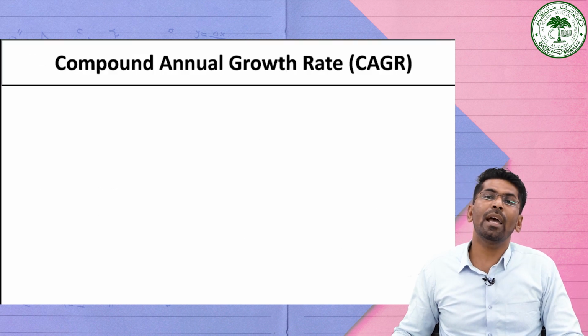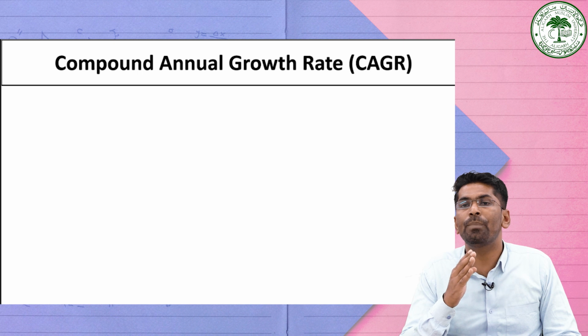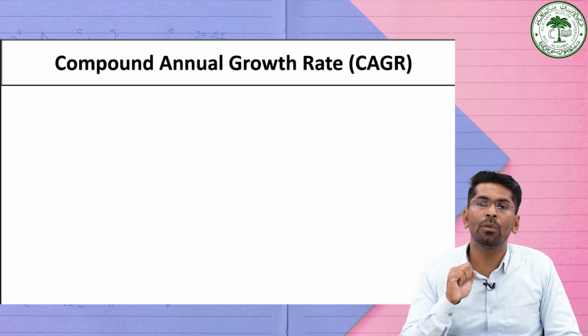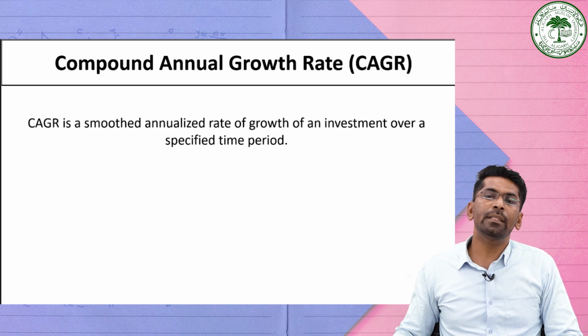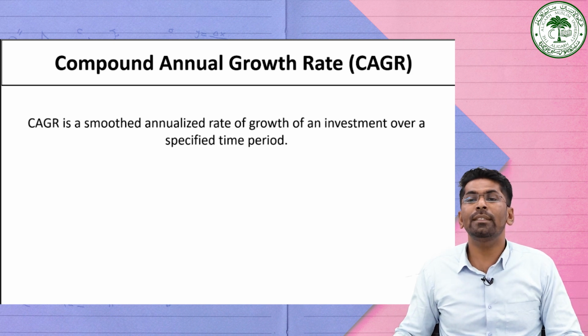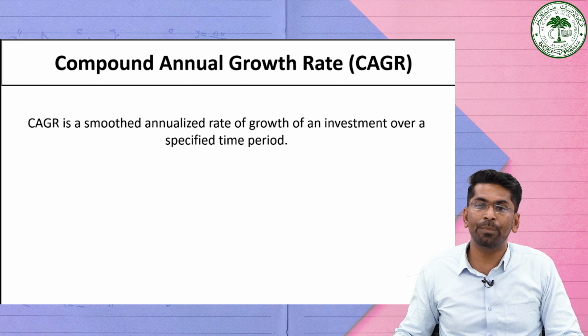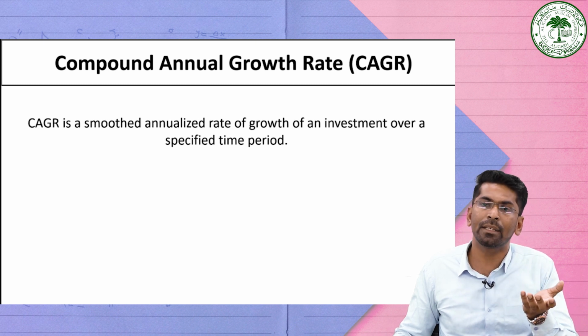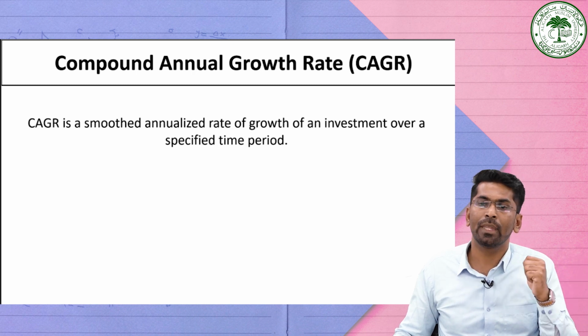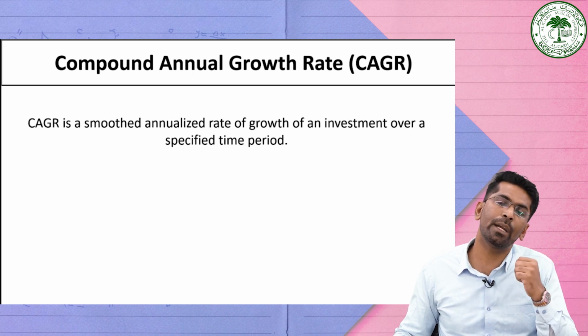Now we are considering another concept related to present value and future value, that is the compound annual growth rate, CAGR. The compound annual growth rate is the smoothed annualized rate of growth of an investment or any particular value or asset or amount over a specific period of time, by assuming that the investment has been compounding over the period of time.